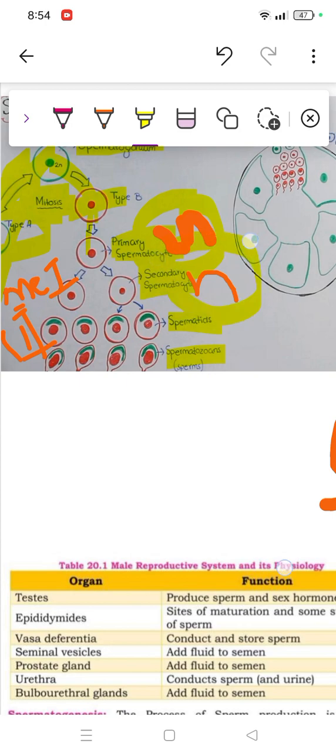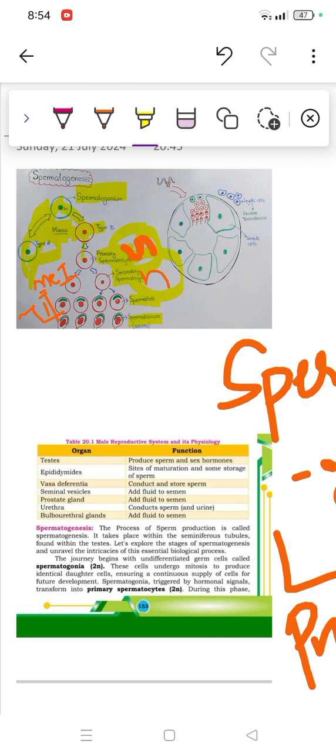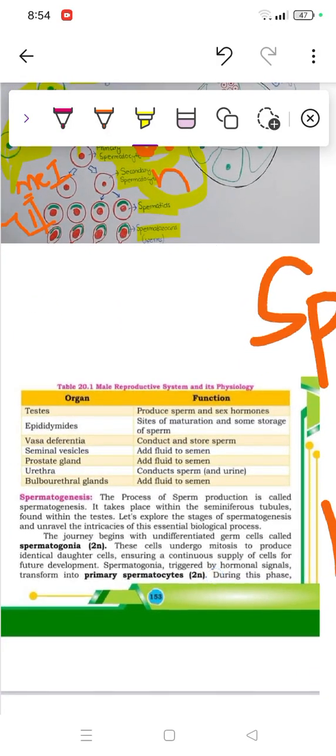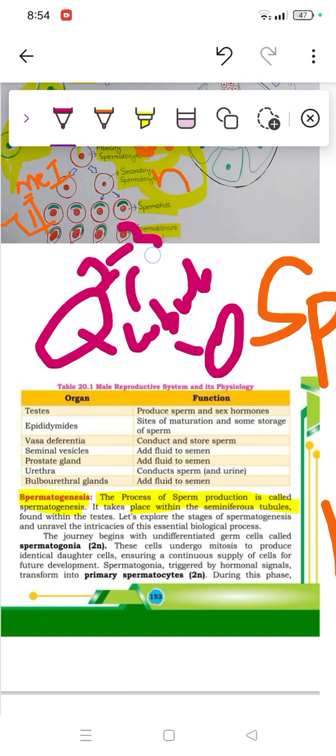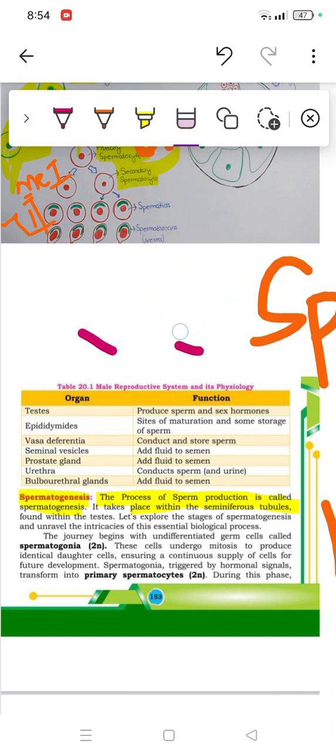Then this cycle continues. If I just read this figure, you'll easily get it. We are discussing spermatogenesis, which simply is the process of sperm production. This takes place within the seminiferous tubules. These are the tubules present in lobules, and each lobule is present in the testes. In each lobule we have around 1 to 3 seminiferous tubules. We have discussed this in the last videos; as we got to this point, that's why I was discussing it. So these are placed within the seminiferous tubules, which are found within the testes and lobules.